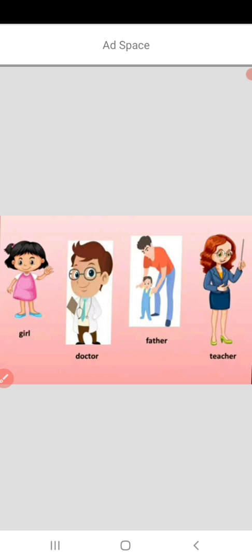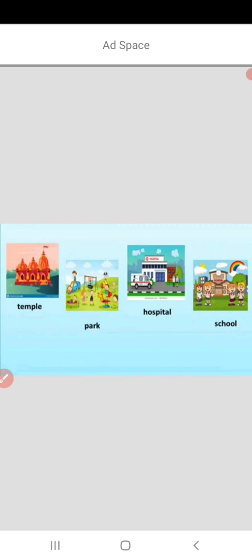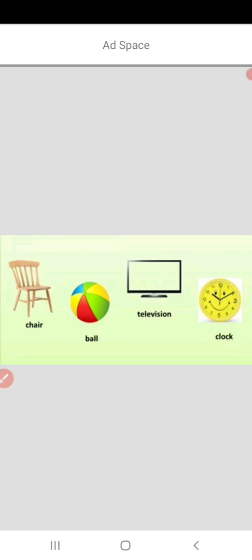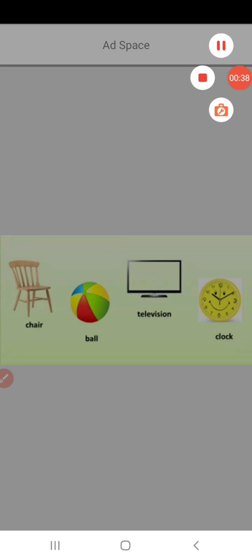These are names of persons, and names of persons are called nouns. Temple, park, hospital and school. These are names of places, and names of places are called nouns. Tiger, elephant, cow, dog. These are names of animals. So, names of animals are called nouns. Chair, ball, television and clock. These are names of things, and names of things are called nouns.